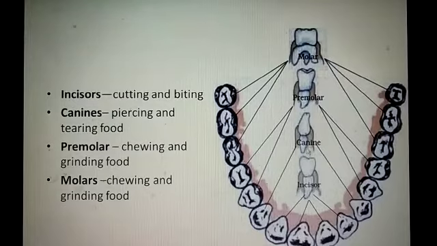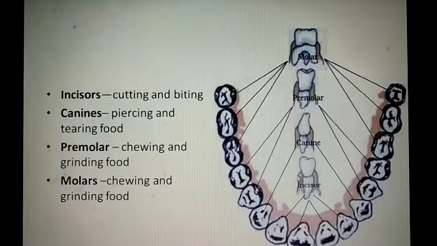Incisor, canine, premolar and molar. What is the work of incisors? Cutting and biting. Canines: pressing and tearing the food. Premolars: chewing and grinding. Molars: also chewing and grinding. So you have to learn the names of these 4 types of teeth: incisor, canine, premolar and molar.